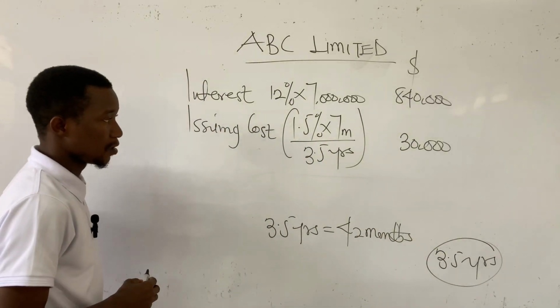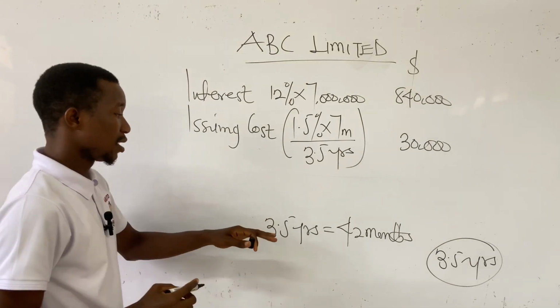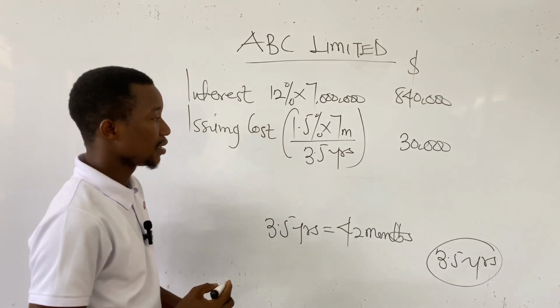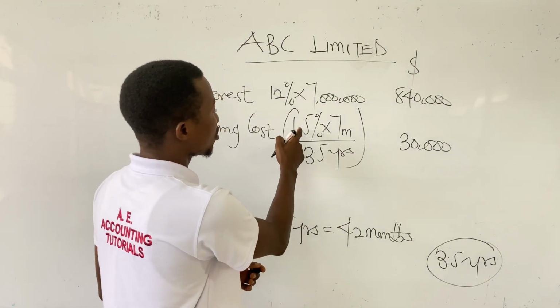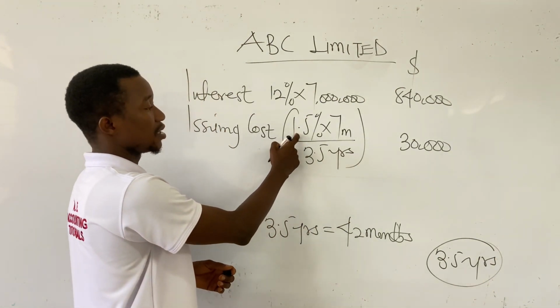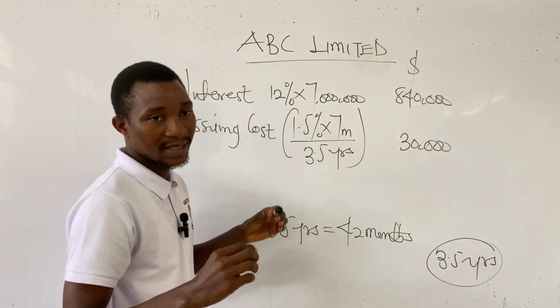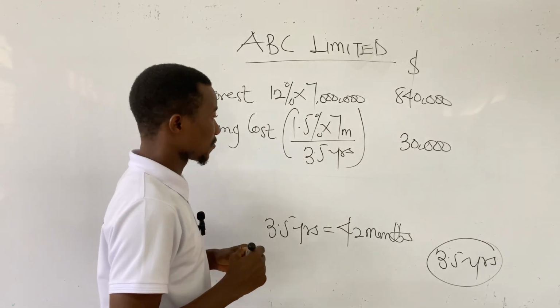Is that okay? So you can do it this way. If 3.5 years is equivalent to 42 months, then we can say that when we multiply this rate by the 7 million, the amount that we will get, we can amortize it based on a month.